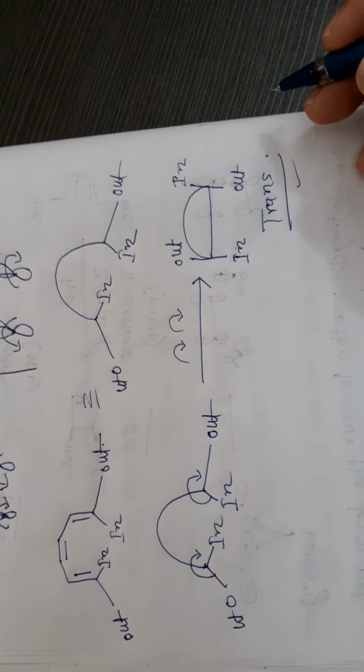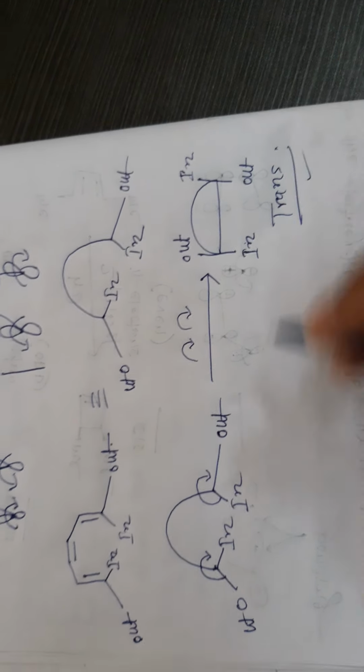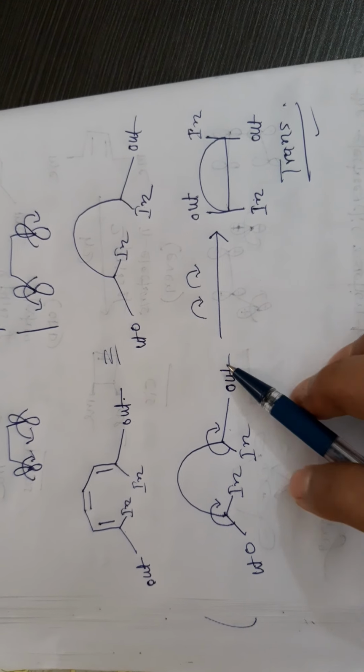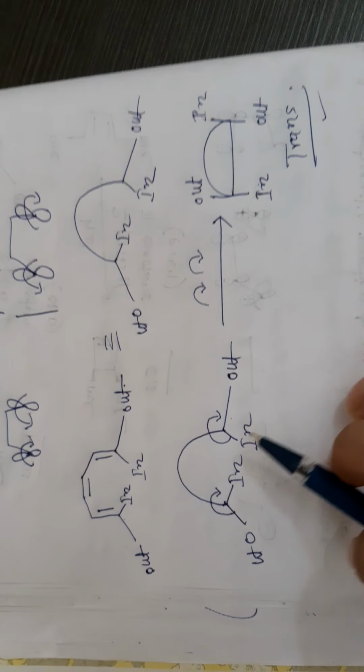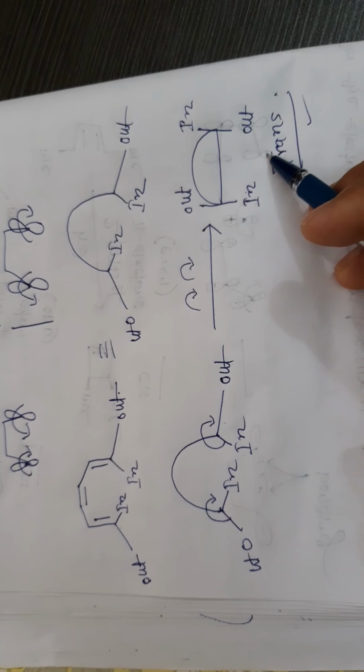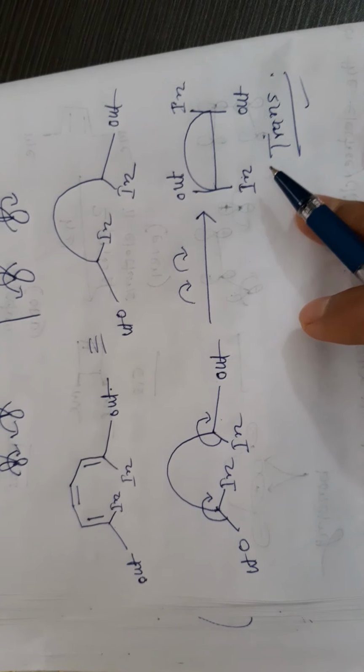So this gives trans. If an alkene is provided where the two substituents are out, and we perform a conrotation, then the product which is formed is the trans product. This you have to remember.